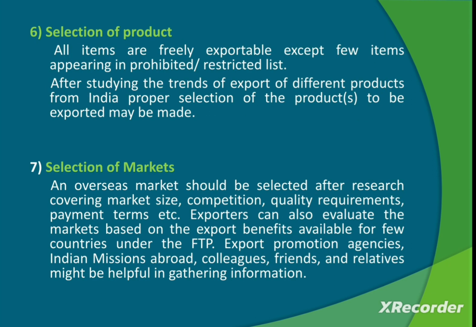Then selection of product. After the RCMC you have to select a product. All items are freely exportable except a few items appearing in the prohibited or restricted list. So all items can be exported, but there are some prohibitions. You have to select an item which you are going to export. Then, after studying the trends of export of different products from India, proper selection of products to be exported may be made.